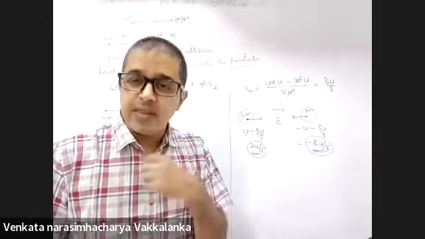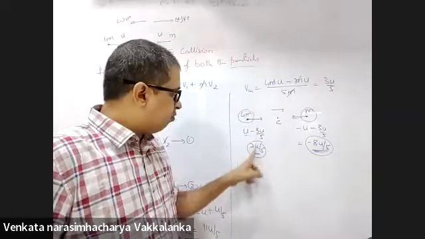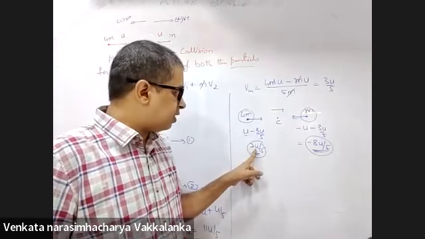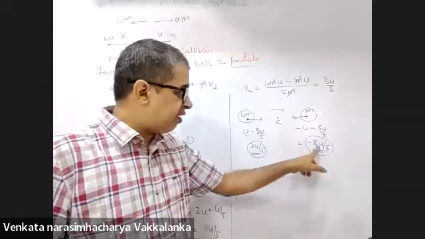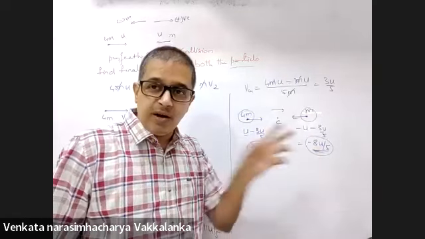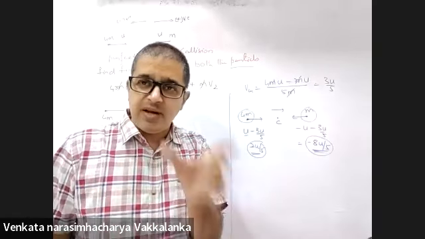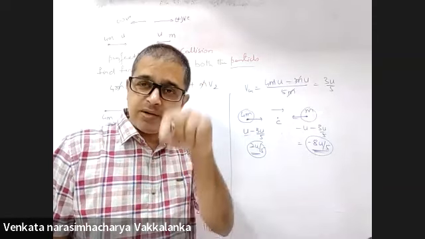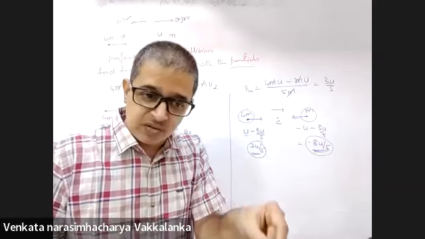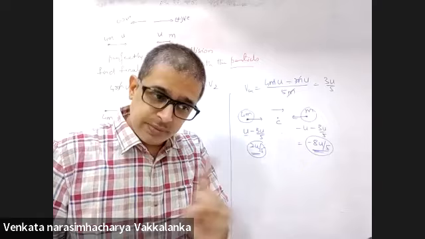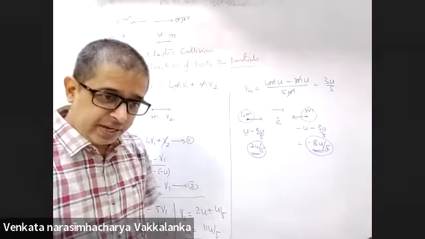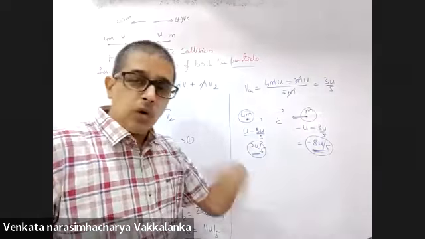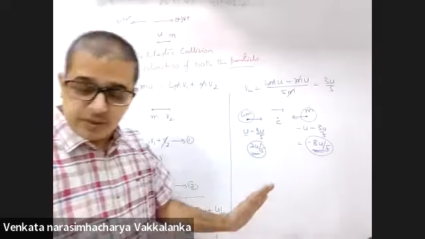Just to confirm that I am on the right track, 4m into 2u by 5 is how much? 8mu by 5 minus 8mu by 5 is zero. Always keep verifying that the vector summation of momentum of all the particles in the center of mass frame will be zero. We are on the right track. Yes, sir.